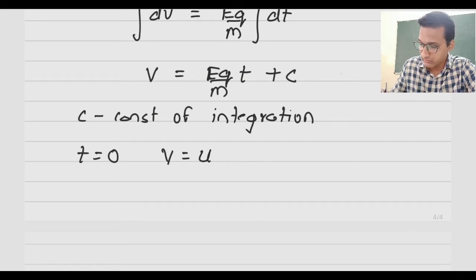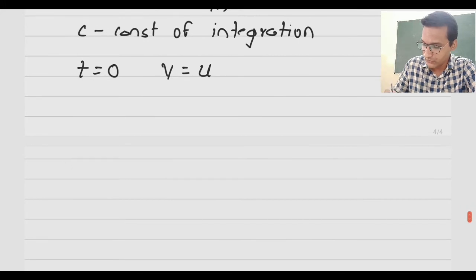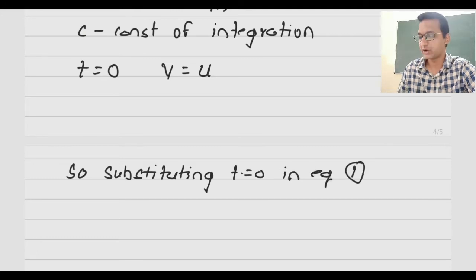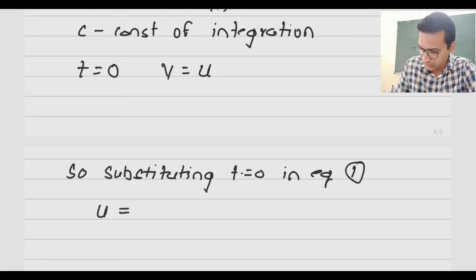If we put t is equal to 0 in this equation, let us call it 1. So substituting t is equal to 0 in equation 1, we are trying to obtain value of c. Then we will have u instead of v, now u, because it is the initial velocity, EQ by M into t will become 0, and we will have plus c.